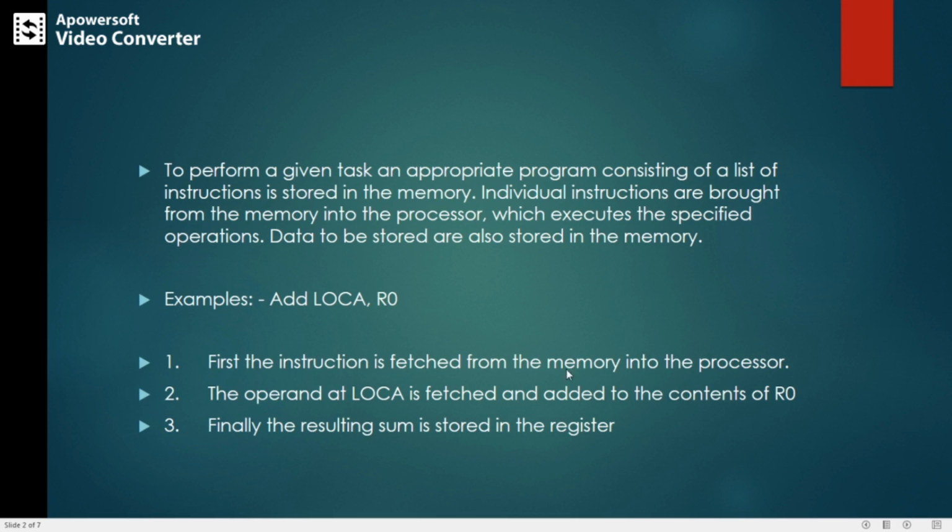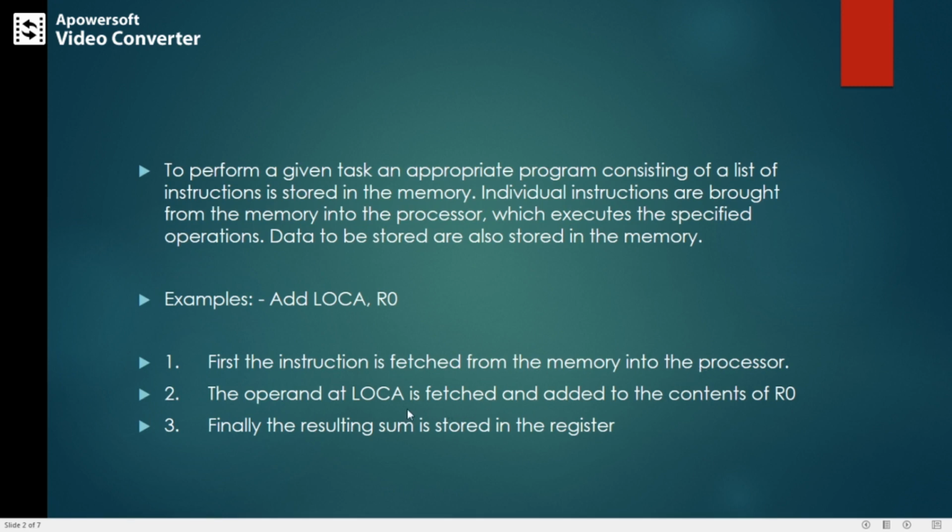So we'll take one simple example. Add location A, R0. While executing this particular instruction, add is nothing but the opcode, and location A and R0 are called operands. Initially the instruction will be fetched from the memory into the processor.